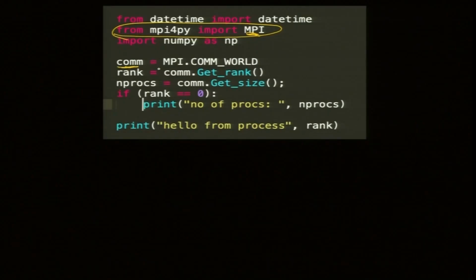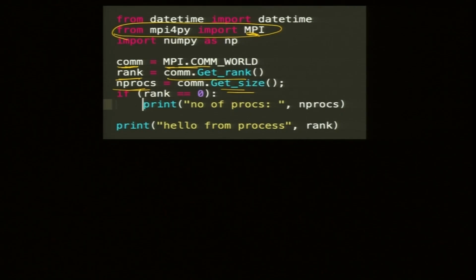We create COMM as MPI.COMM_WORLD, so the name of the communicator is COMM. COMM.get_rank gives me the rank, that means ID. And nprocs is a variable coming from get_size, which tells us how many processes are in the communicator.